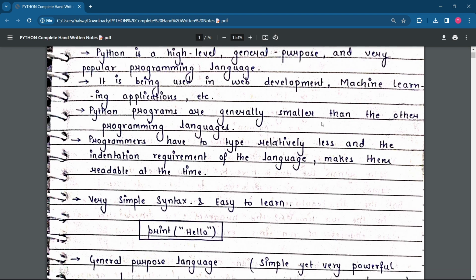Python programs are generally smaller than those of other programming languages. Nowadays you can see that in many schools as well as colleges, the Python programming language is taught. The reason is it is very simple. If you understand English, if you are very good in English, then Python is a very simple task for you.